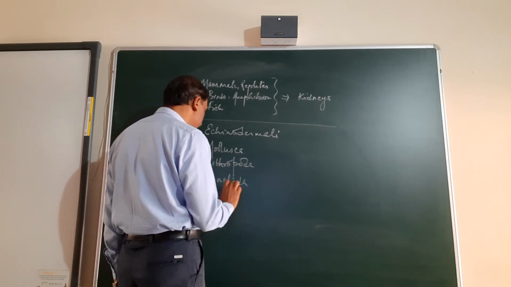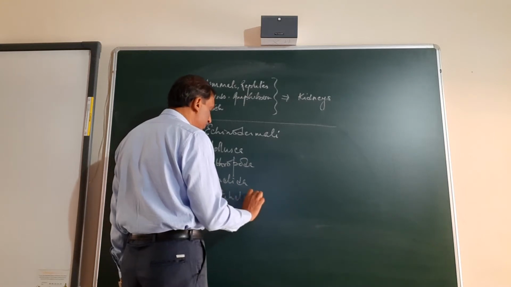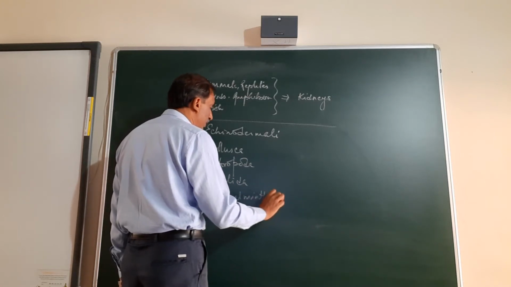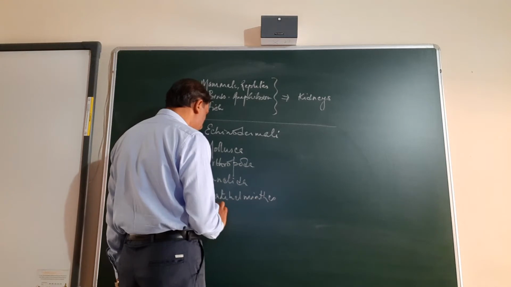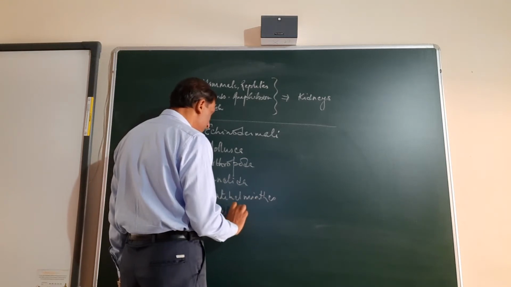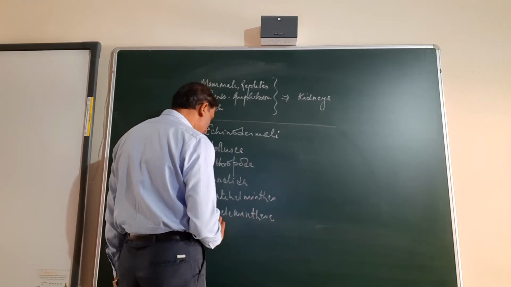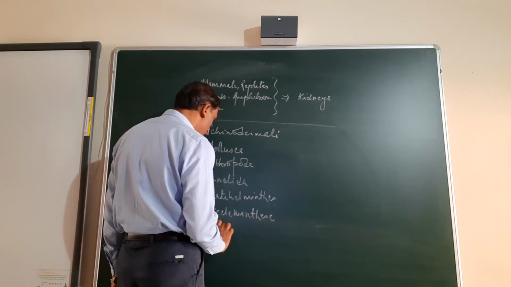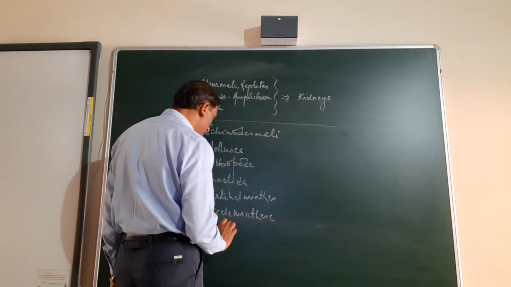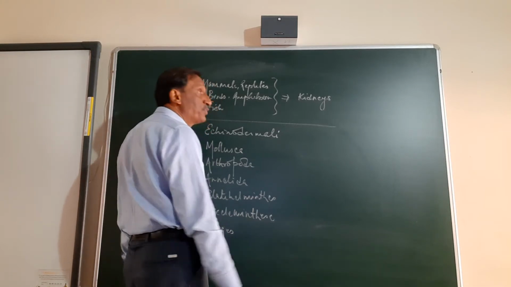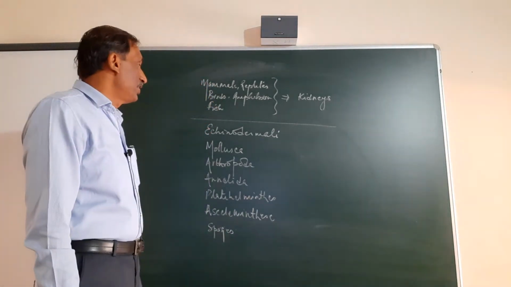Platyhelminthes, Aschelminthes or nematoda, and then sponges, that is porifera. So these are the various phyla.